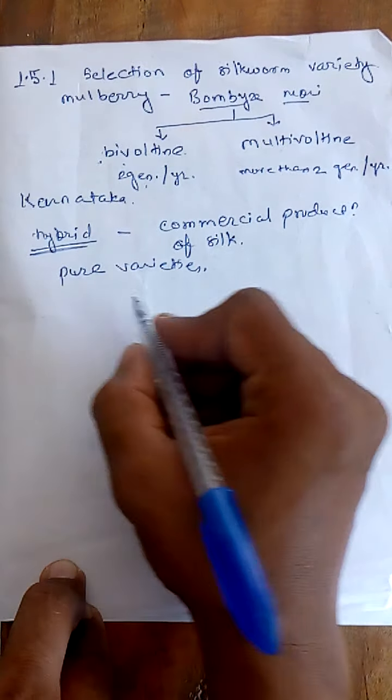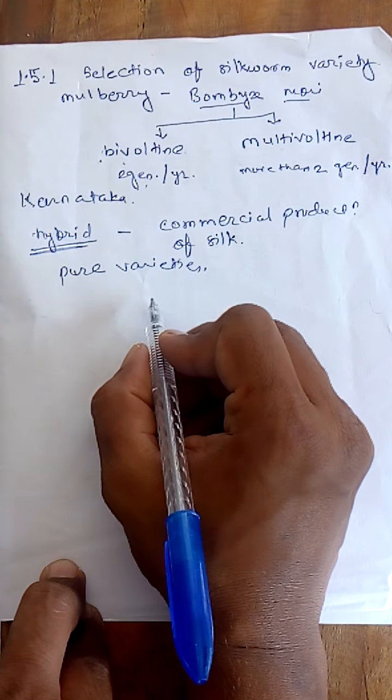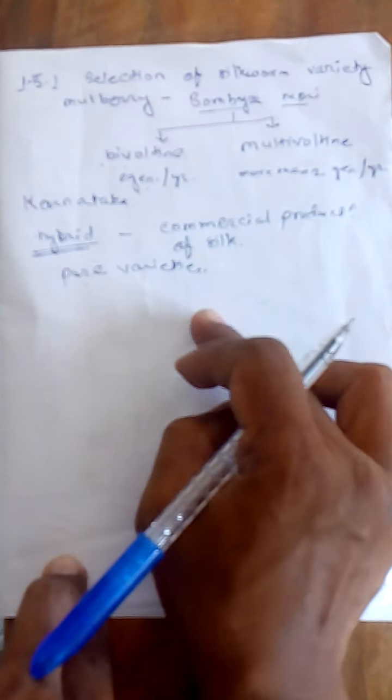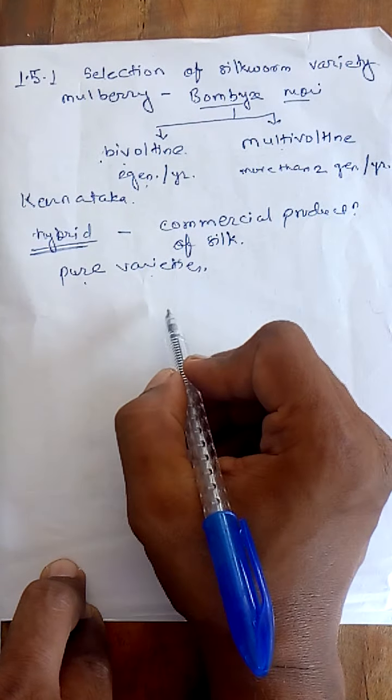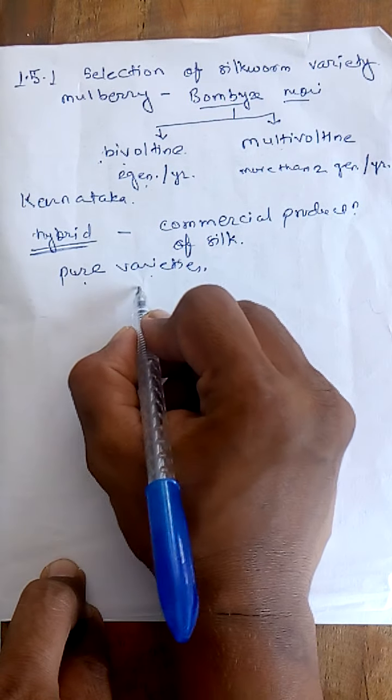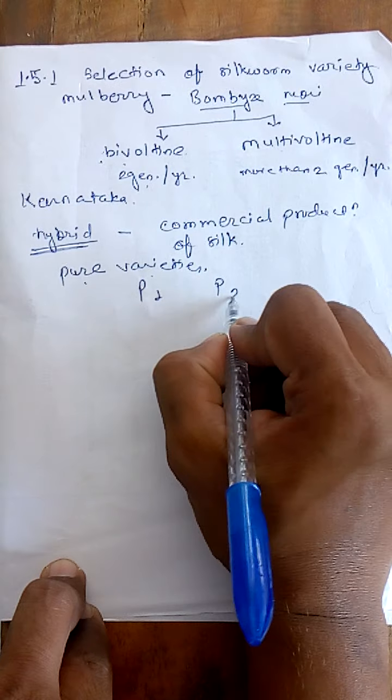Suppose there are 2 different varieties which are pure in form. The 2 pure varieties are crossed with each other, with different characteristics, pure variety 1 and pure variety 2.